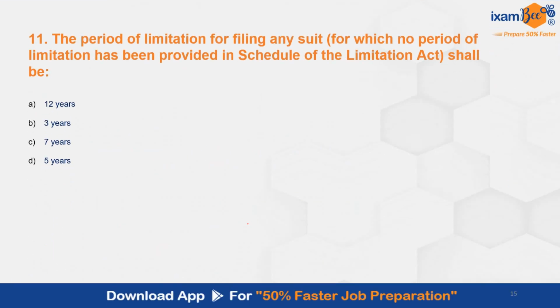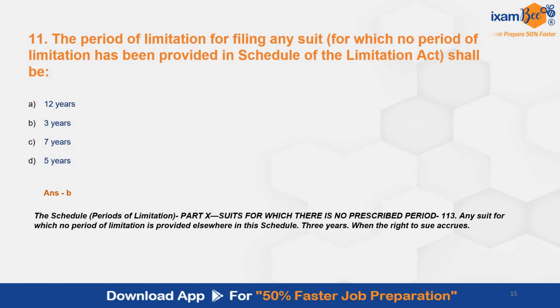Then question number 11. The period of limitation for filing any suit for which no period of limitation has been provided in Schedule of the Limitation Act shall be. The correct answer here is B. 3 years. This is as per Part 10, suits for which there is no prescribed period.